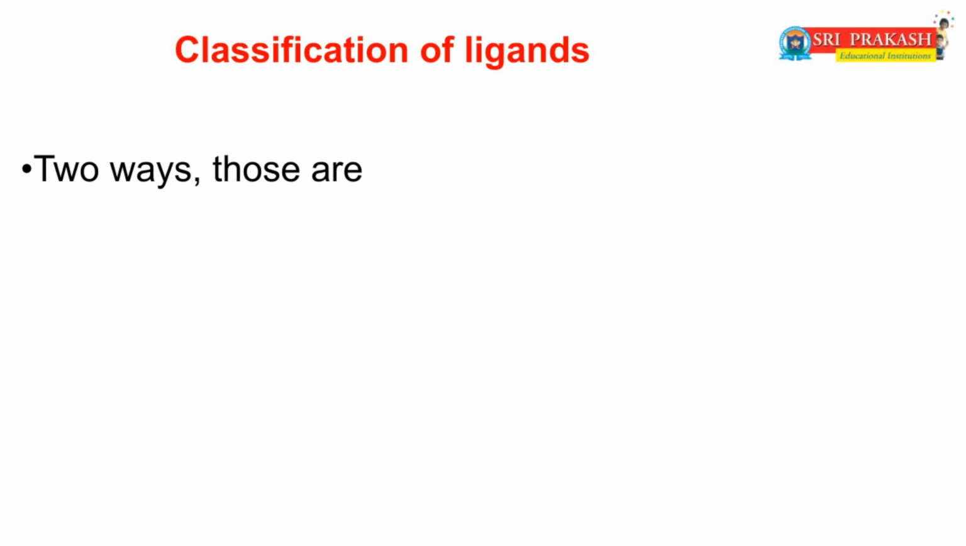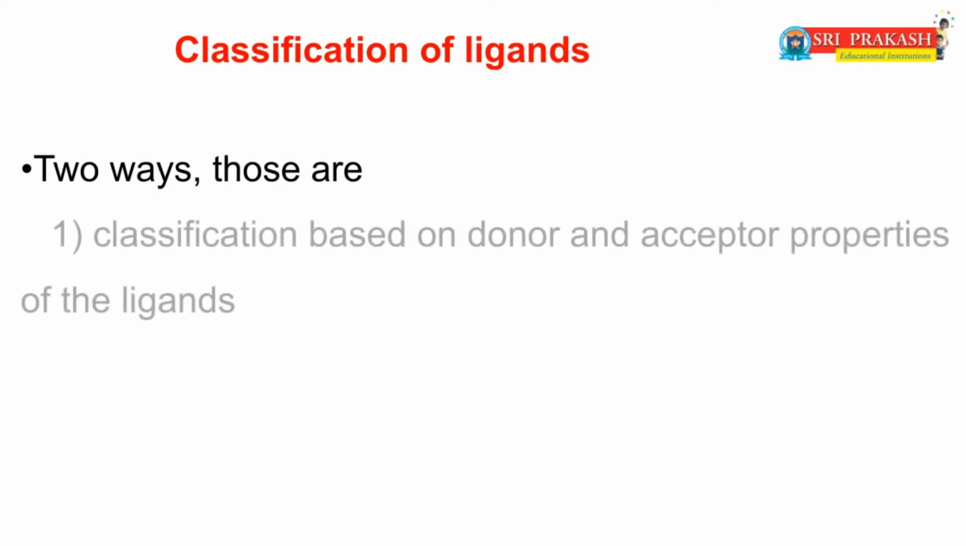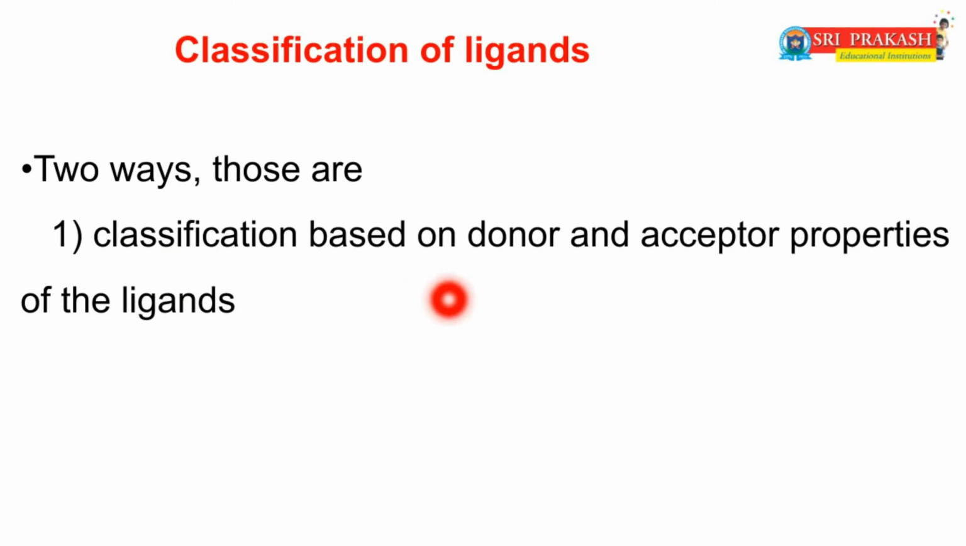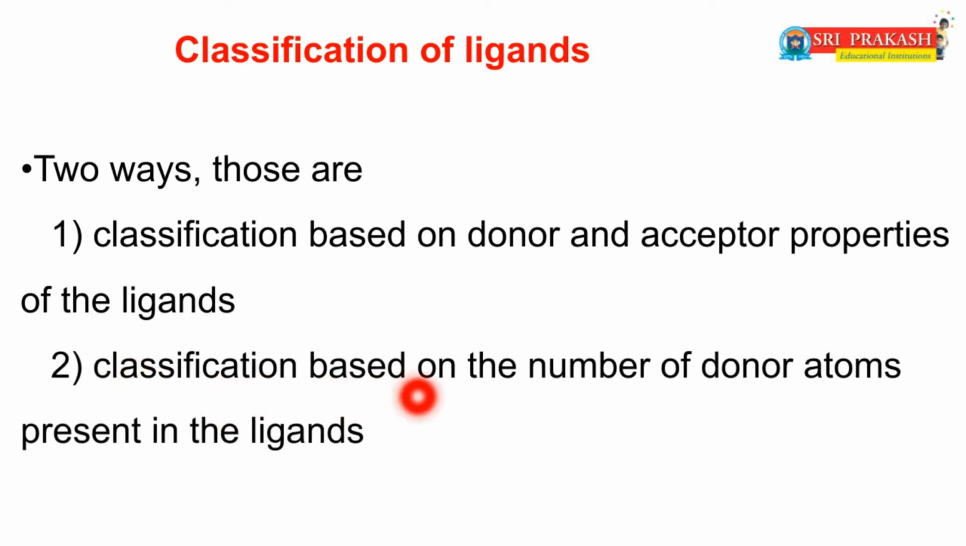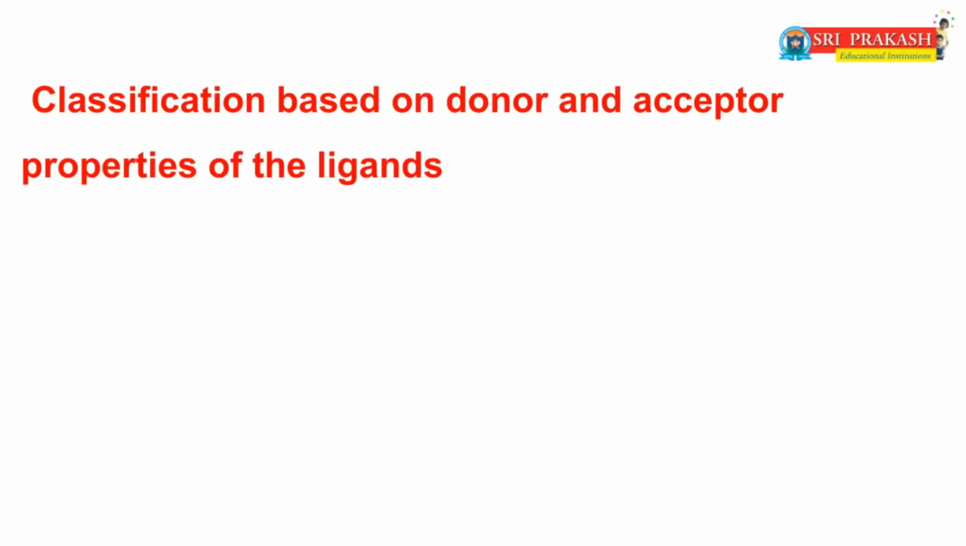Next we will discuss the classification of ligands. The ligands are classified mainly in two ways. The first is classification based on donor and acceptor properties of the ligands, and the second is classification based on the number of donor atoms present in the ligands. First of all, we will discuss the first classification, that is classification based on donor and acceptor properties of the ligands.